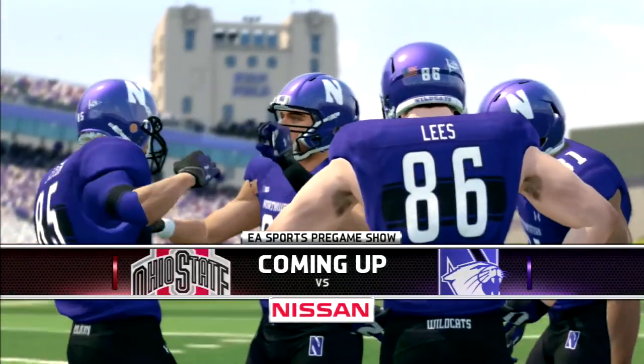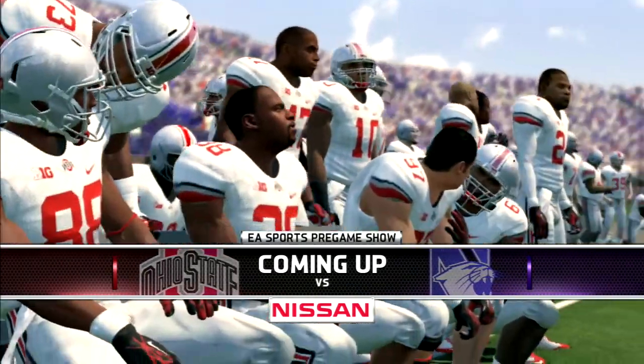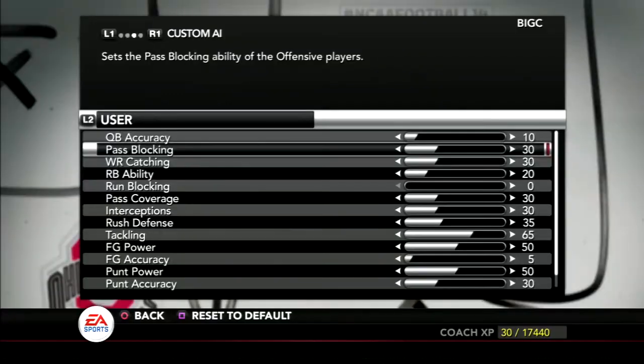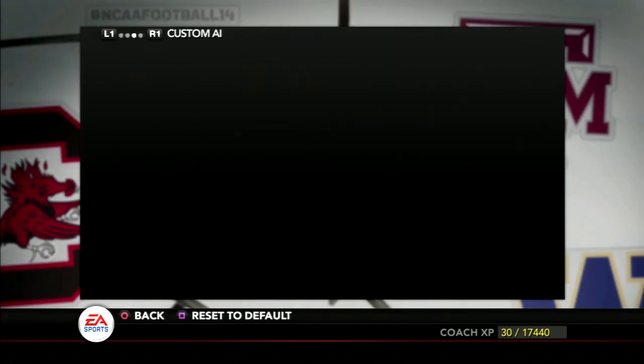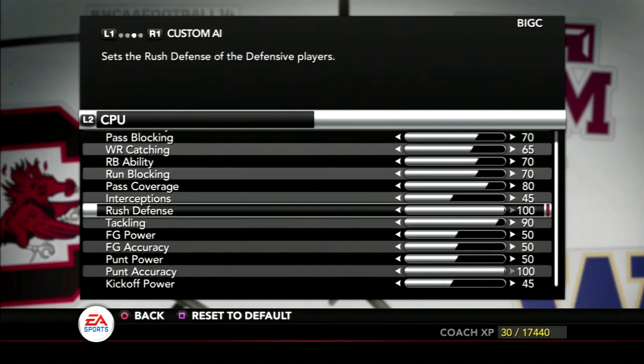It's time to kick off Big Ten season as the number one ranked Buckeyes travel to take on the Northwestern Wildcats. Before the game, I tweaked the sliders, making the game a little tougher. I lowered my sliders and upped the CPUs. Let's see how it goes.